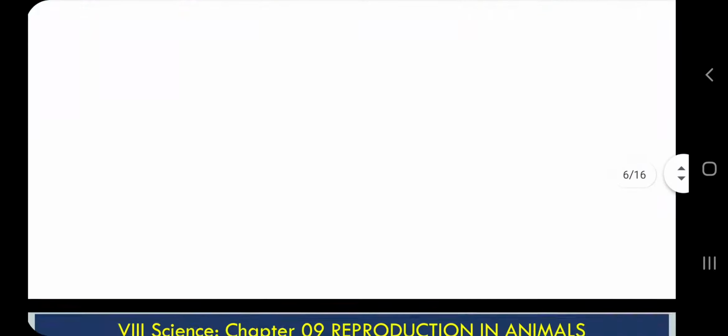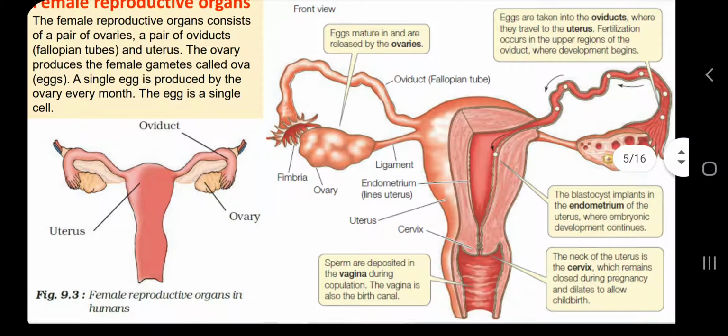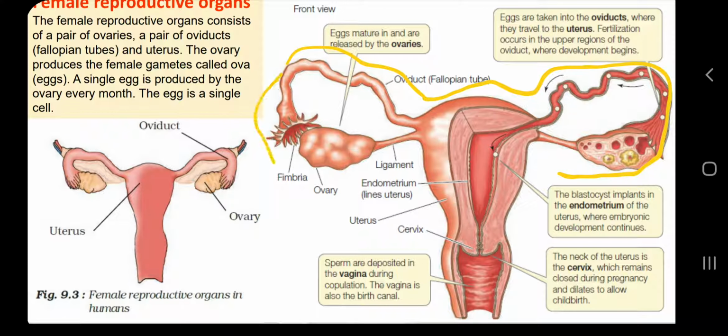So again, it is the female reproductive system. If fertilization happens inside the female body, we need to consider the female reproductive system again for the development of the child also. You can see the ovary is making eggs, and the egg will go into the fallopian tube or oviduct.